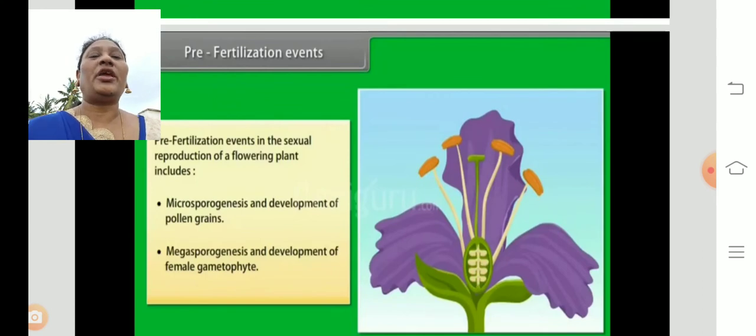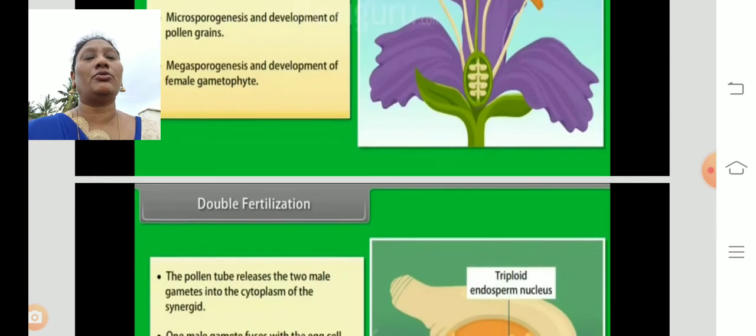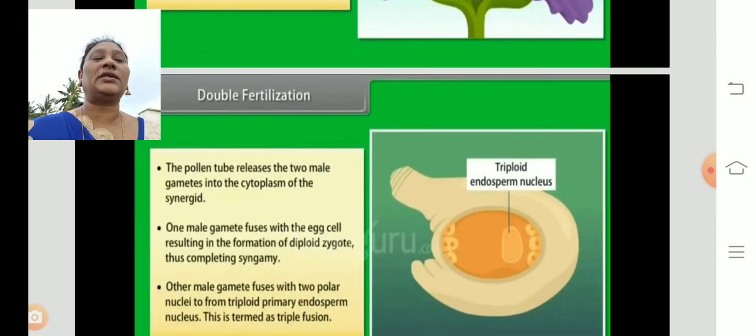Previous to fertilization, we see microsporogenesis, the development of the pollen grains. The formation of pollen grains is called microsporogenesis. Then what is megasporogenesis? The development of the female gametophyte, that means development of the ovule. After that, on reaching the ovule, the pollen tube releases the two male gametes into the cytoplasm of the synergid.